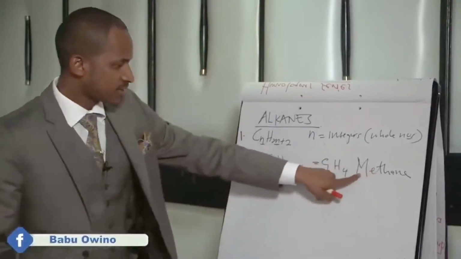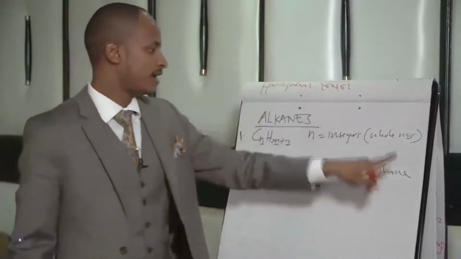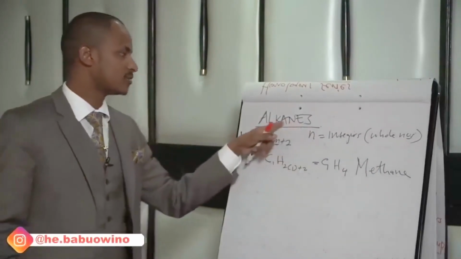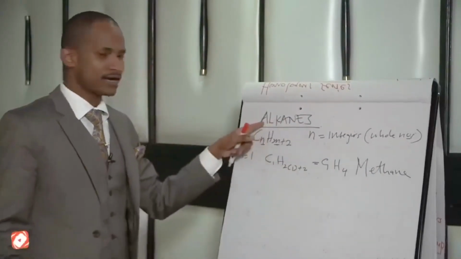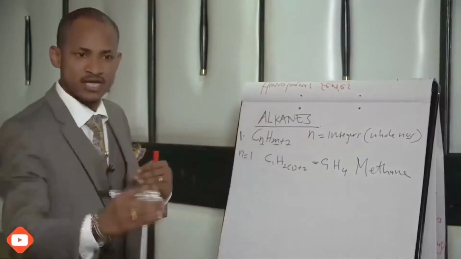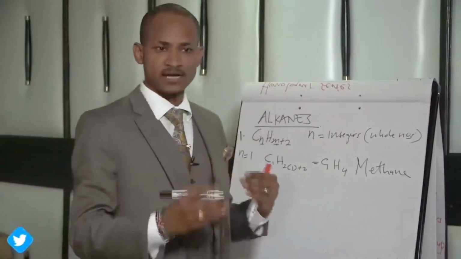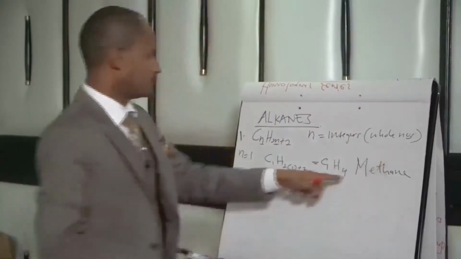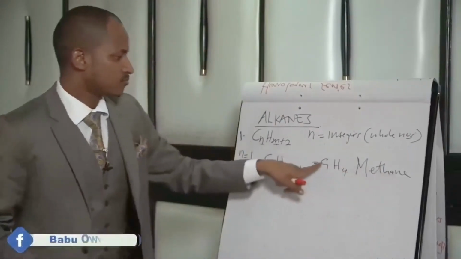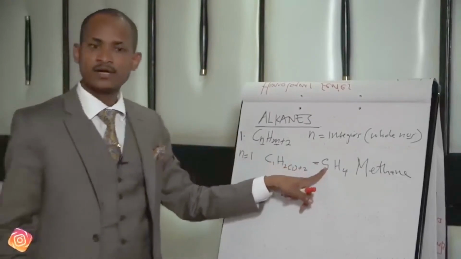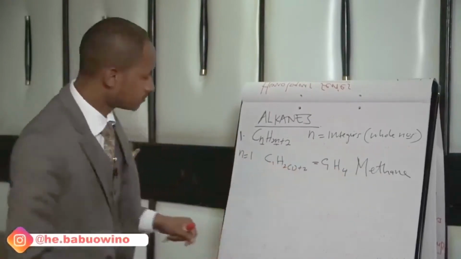Meth is a Greek word meaning 1. The "ane" comes from the parent alkanes. Alk means a continuous chain, or the aliphatic compounds. Aliphatic compounds, continuous chain. So methane is an alkane with 1 carbon atom and 4 hydrogen atoms.